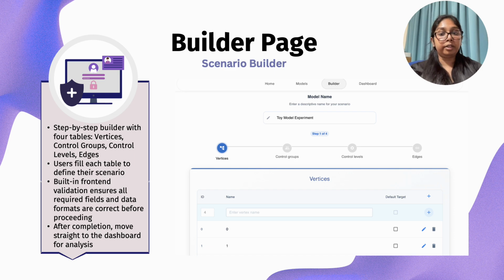And then this is the scenario builder page. It guides users step by step. There are four main tables to fill: vertices, control groups, control levels, and edges. This makes it easier to define the network, available security controls, and how everything connects. Built-in validation ensures that all required fields are completed correctly, so users can confidently move on to the dashboard for analysis.